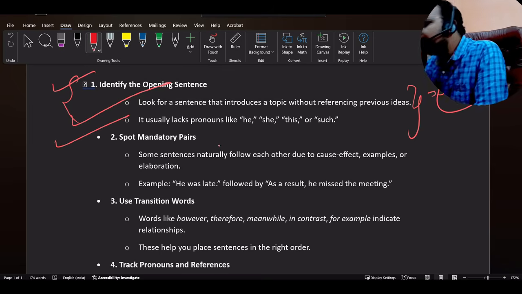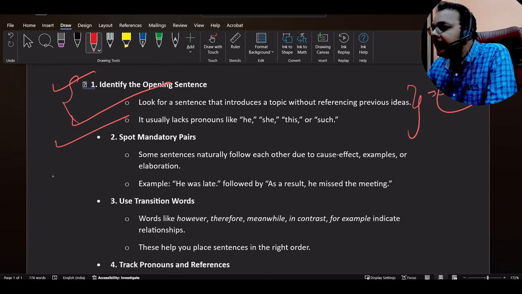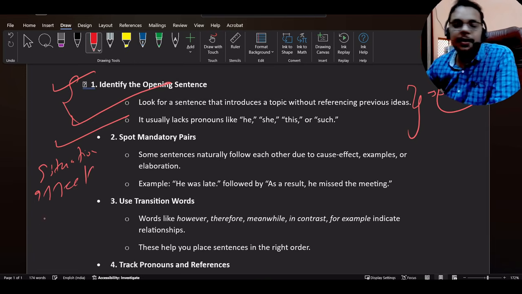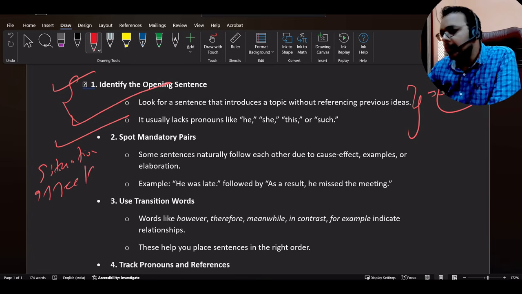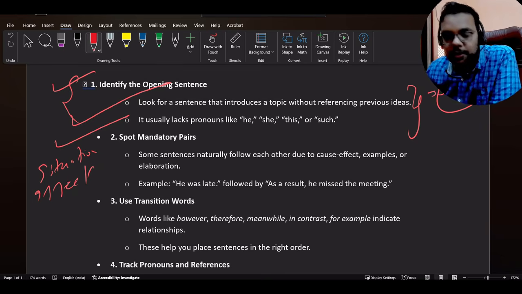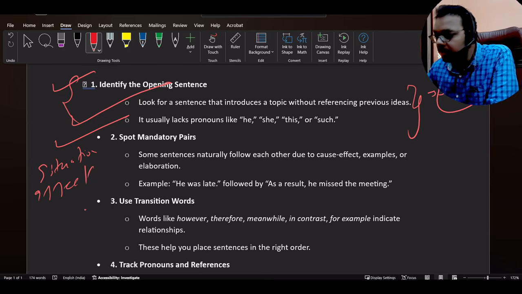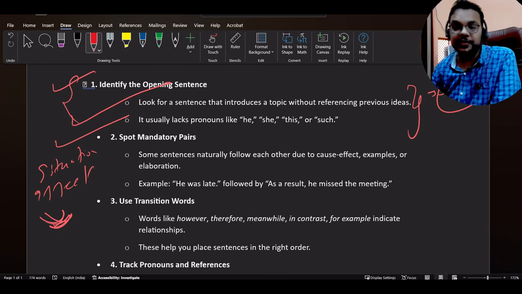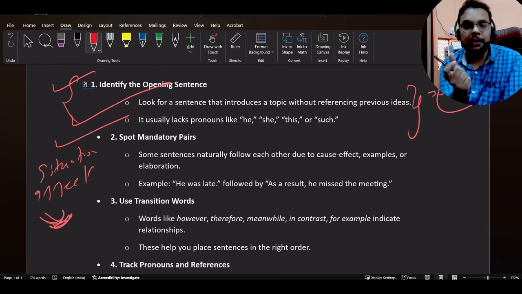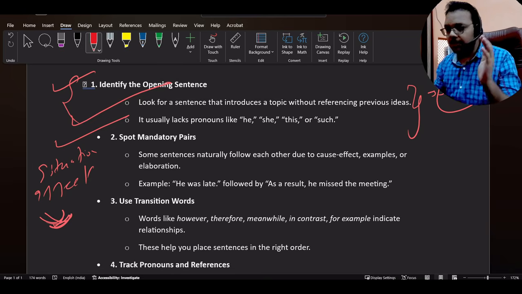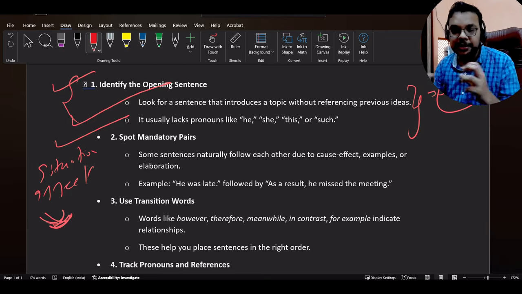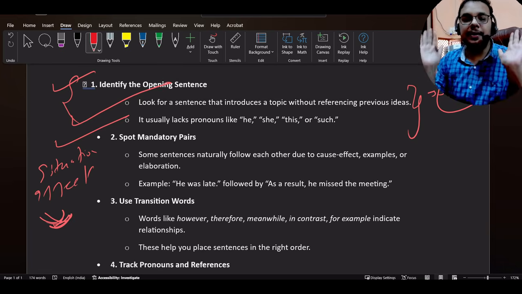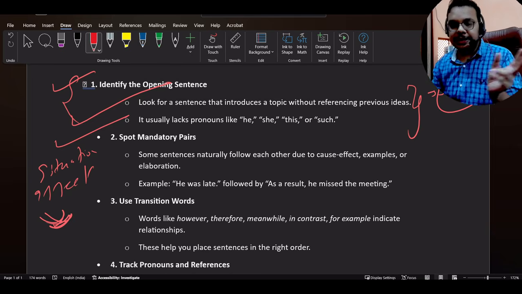Next, spot the mandatory pairs. What are mandatory pairs? A mandatory pair is basically a situation and the effect of the situation. Suppose someone says my son got fever. He got fever, now he cannot walk properly. These two sentences are connected, because of fever he cannot walk properly due to weakness. So fever is the reason, correct? Both sentences are merged with one situation, they are in the form of a pair, so both sentences will come together.